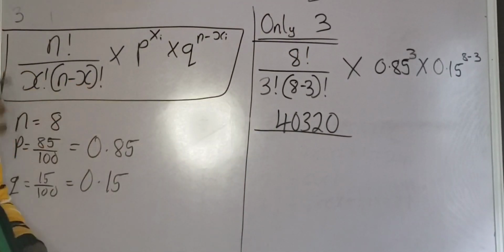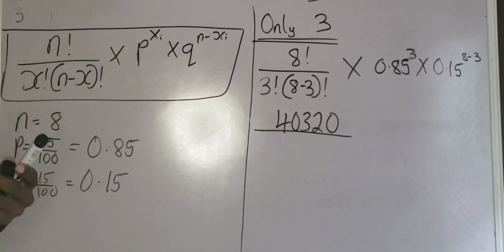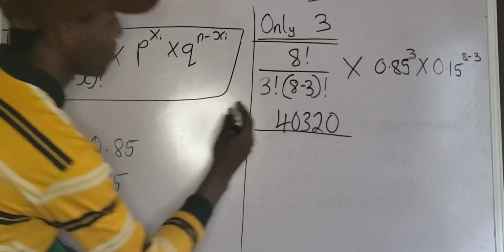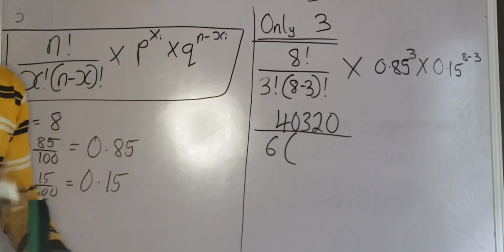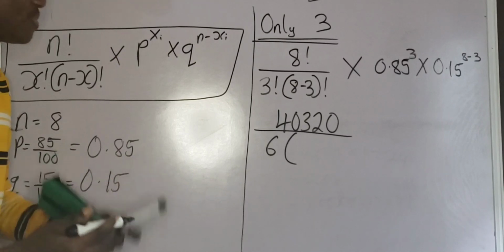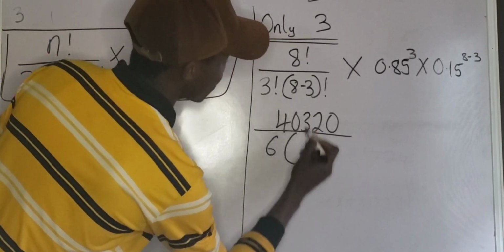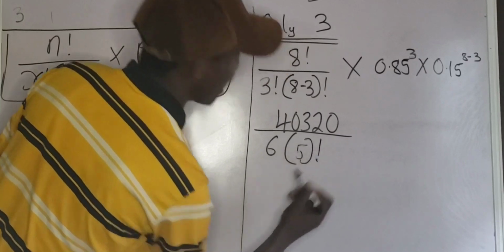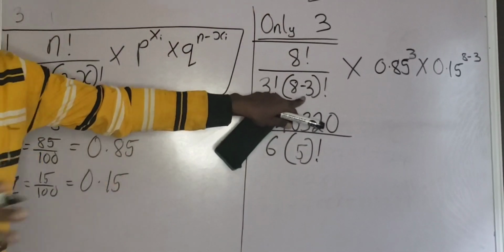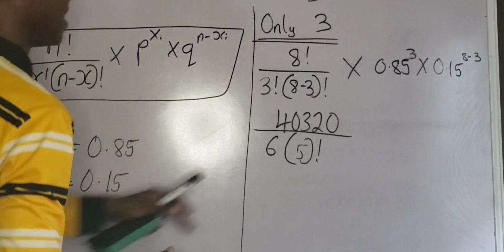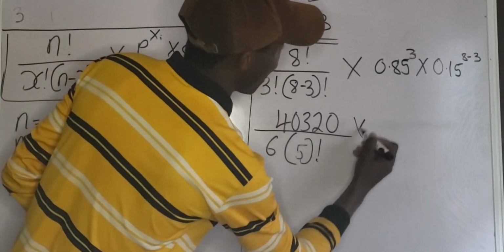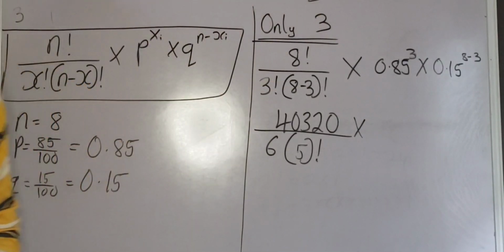Don't forget, 3 factorial is 3 times 2 times 1. 3 times 2 is 6. 6 times 1 is 6. So 3 factorial is 6. Multiplied by, now 8 minus 3 is 5. Are you getting it? So maybe I should read one by one. 8 minus 3 is 5. So I'm going to have 5 into bracket factorial. Do you understand? I just deal with the content that we have inside the bracket. I've not done anything else, so pay attention. Now 8 minus 3 is 5. Multiply by 0.85 raised to the power of 3.